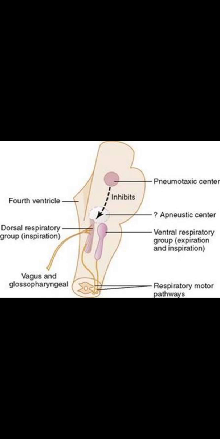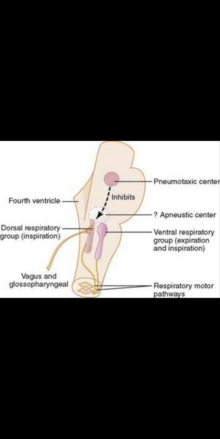So let's start the mechanism of nervous regulation. First of all, the pre-Botzinger complex, where the synaptically coupled pacemaker cells are located, initiates the rhythmic respiration. From there, this stimulation goes to the dorsal respiratory group of neurons.